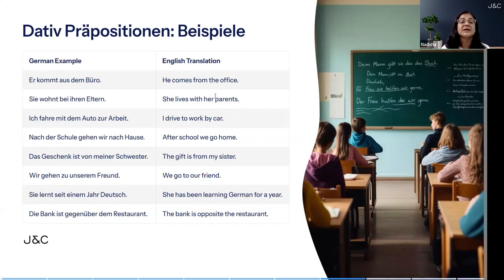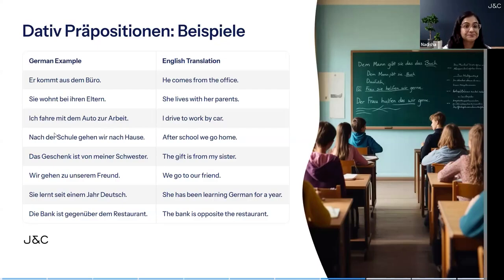Okay. The next one is "Ich fahre mit dem Auto zur Arbeit." Always remember, for mode of transport, we use mit as a dative preposition and it will make the noun next to it dative. So das Auto becomes dem Auto. Okay. Ich fahre mit dem Auto zur Arbeit. I drive to work by car.